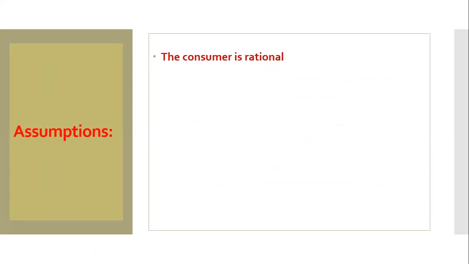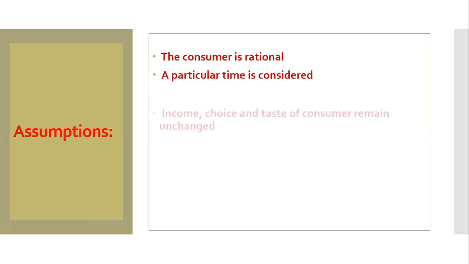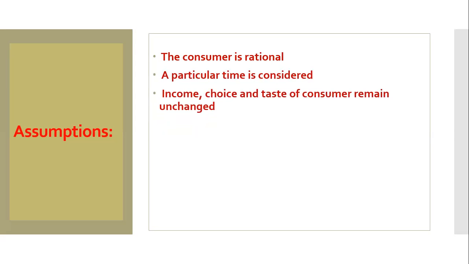Like every theory, there are also some assumptions of this law. Number one, the consumer is rational, that is, the consumer can think and behave rationally. A particular time is considered. Income, choice, and taste of consumers remain unchanged. Cardinal measurement of utility is considered.